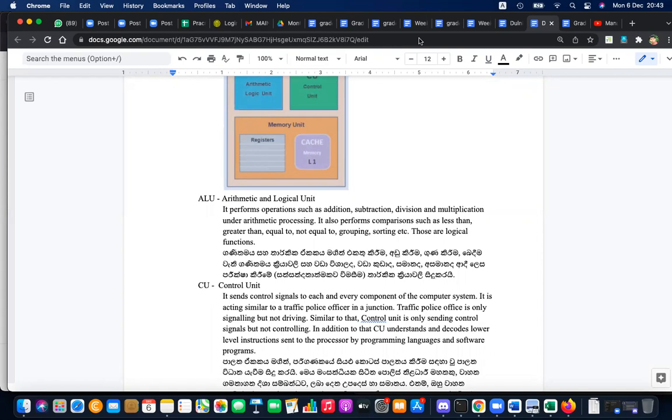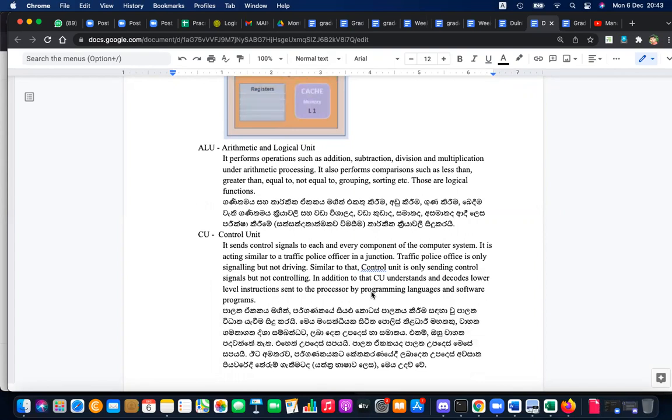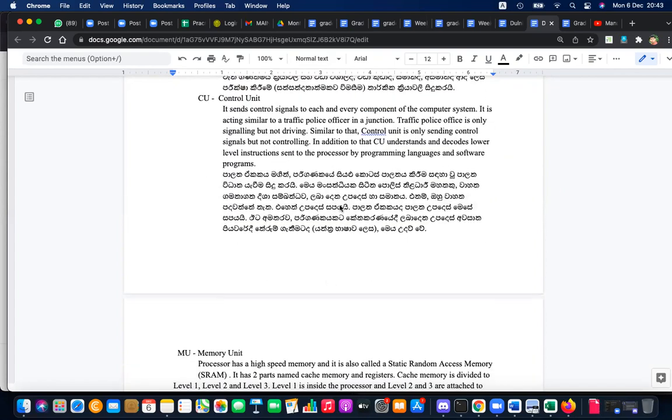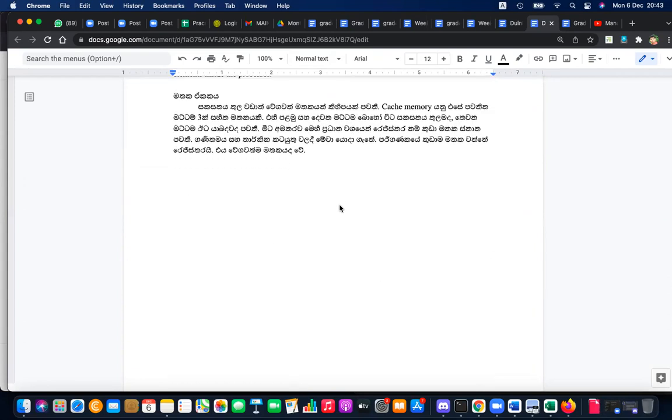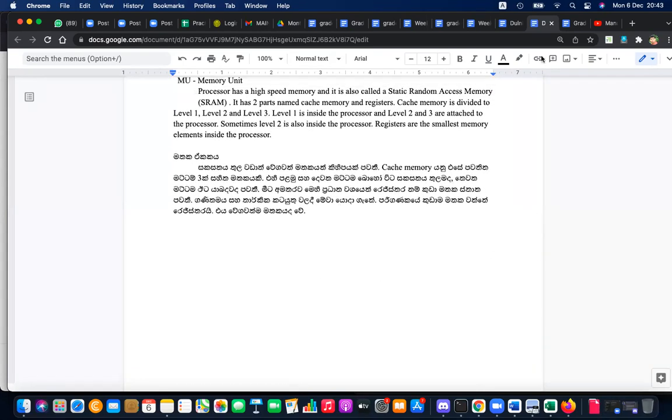And the third one is the memory unit. The memory unit has a few components, registers and cache memory. We saw that practically.